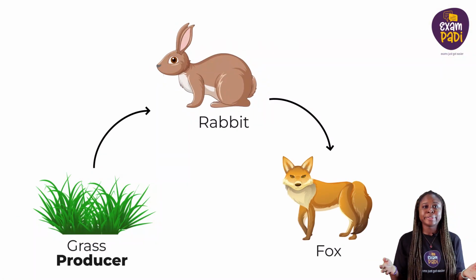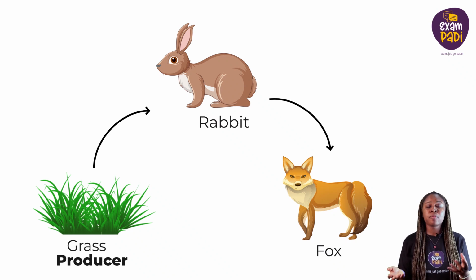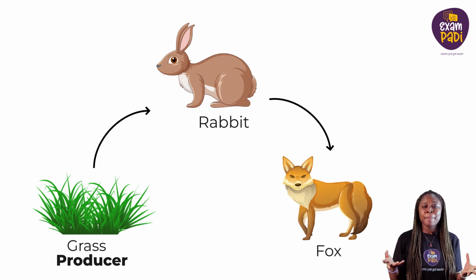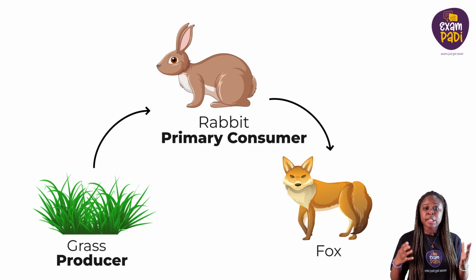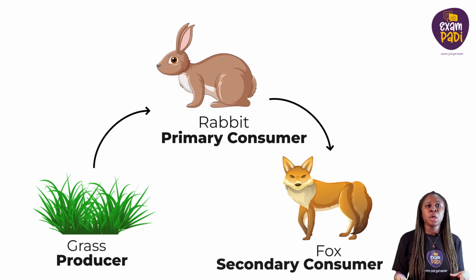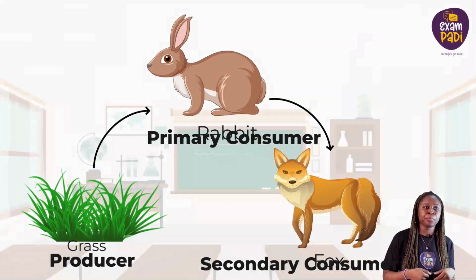The grass is the producer, meaning it makes its food through photosynthesis. The rabbit is the primary consumer, which means it eats the producer, and the fox is the secondary consumer, which eats the primary consumer. Imagine if all the grass one day disappeared. What do you think will happen? The rabbit won't have anything to eat, and the fox won't have anything to eat either. That's why food chains are interconnected to each other.